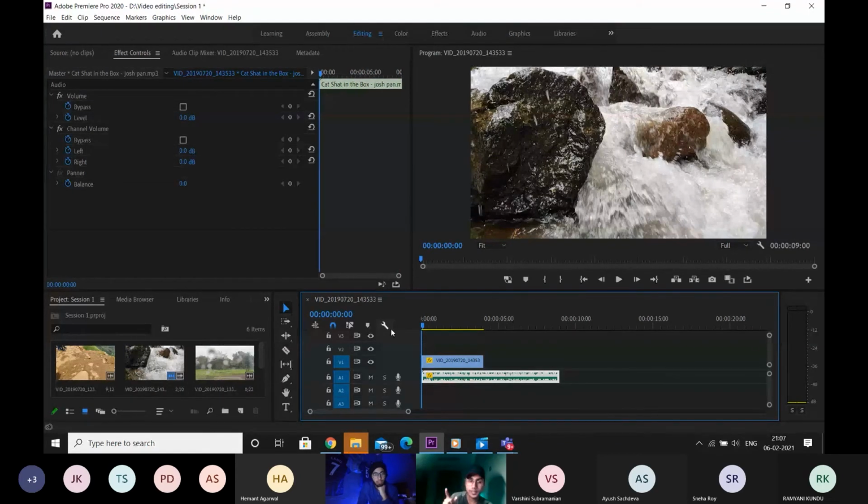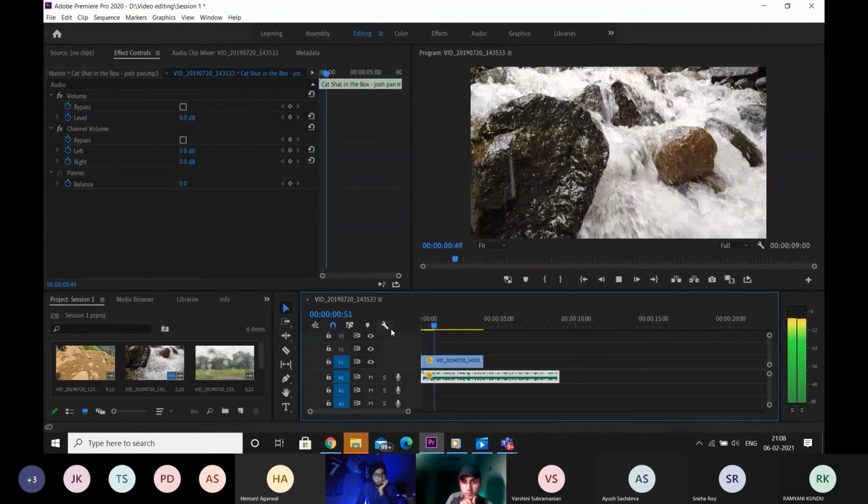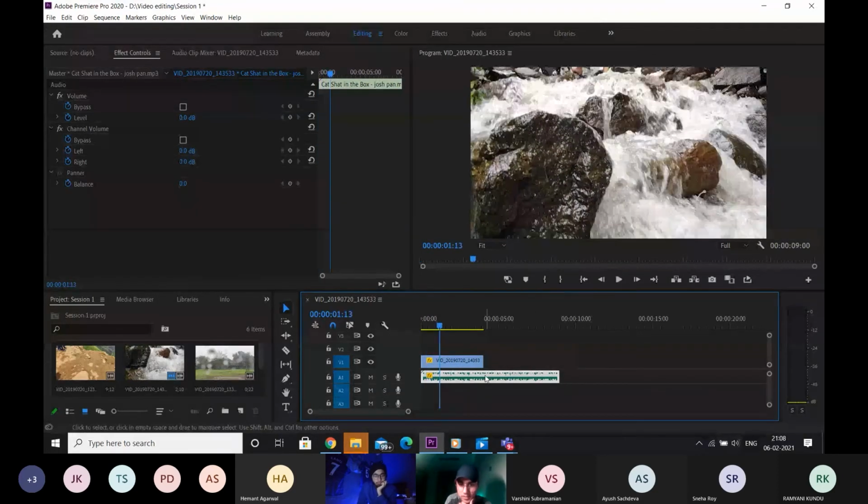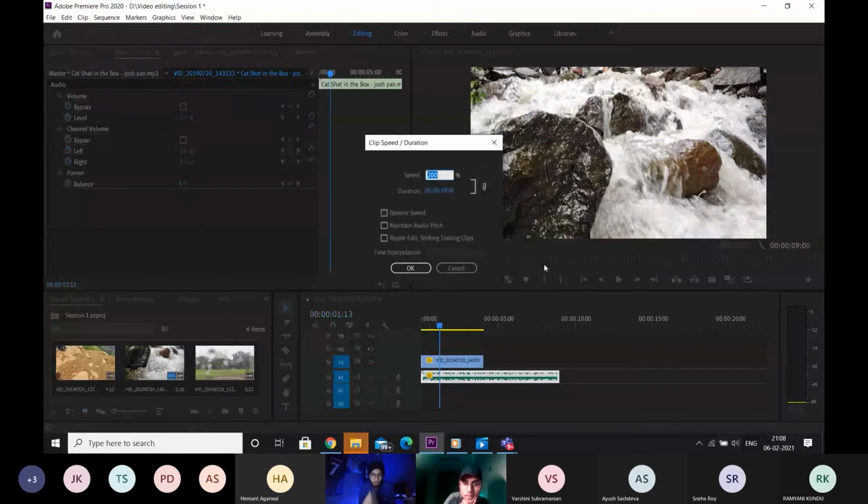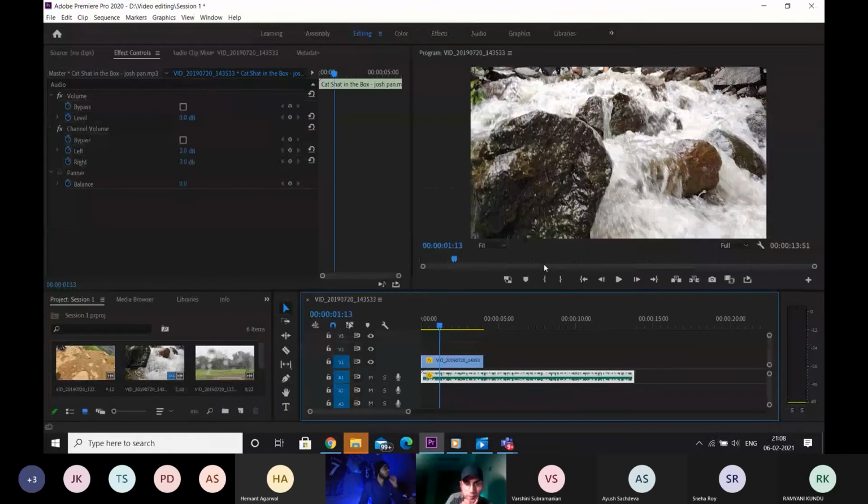simultaneously the pitch also increases. Pitch is basically the shrillness of the voice. In Hindi, the voice becomes thinner. And if you reduce the speed of the audio file, it gets heavier, the voice becomes heavier. If I play the audio for you now, you can listen to it once. Okay, that got quite a lot faster actually. 200 is too much, let's make it 130.